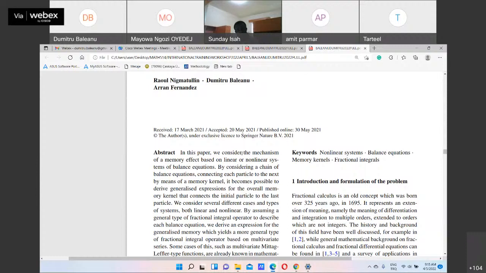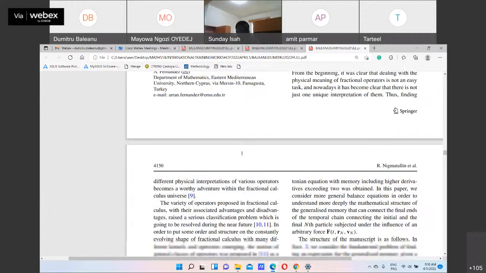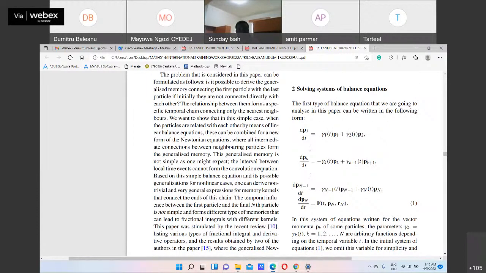By considering a chain of balance equations connecting each particle to the next by means of a memory kernel, it becomes possible to derive a generalized expression for the overall memory kernel that connects the initial particle to the last particle. We consider several different cases and types of systems. So this is in words. Now in mathematics, the first type of balance equation is this type of system.